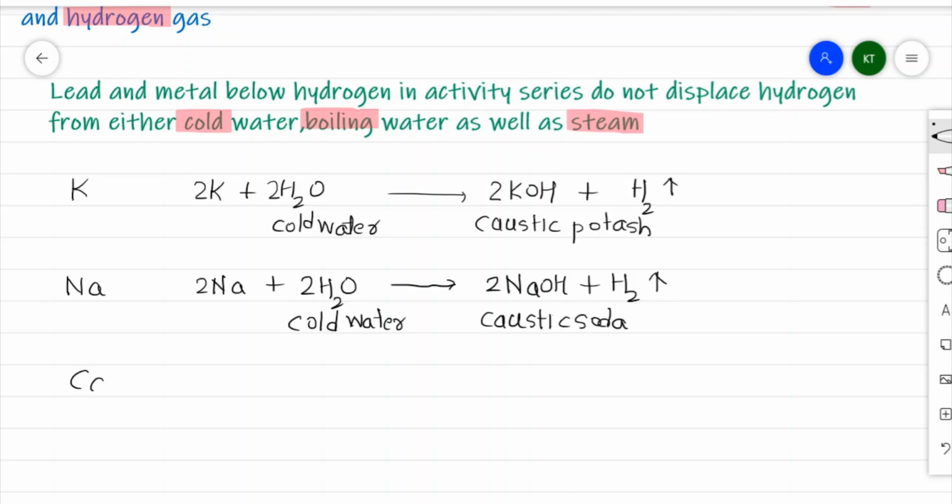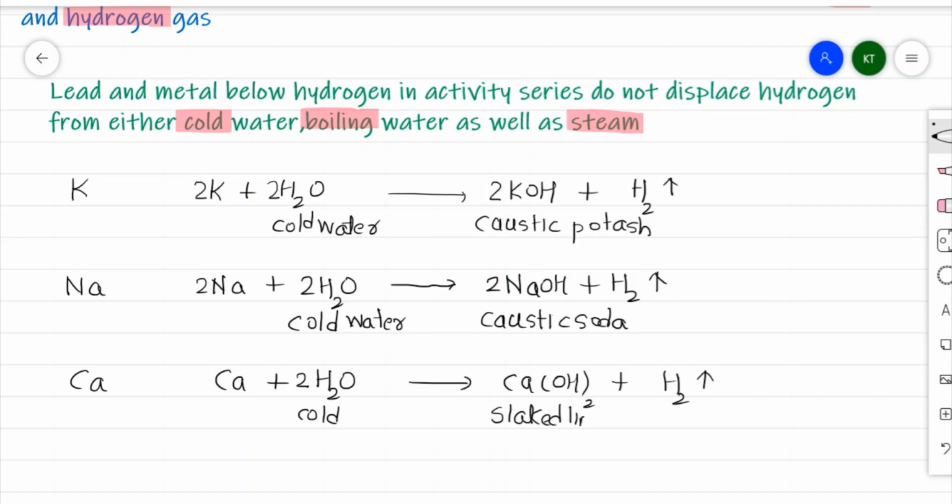The third metal in the activity series is calcium. Calcium reacts with cold water to form the corresponding calcium hydroxide and evolve hydrogen gas. To balance this, I'll take 2 here. Now calcium hydroxide is commonly known as slaked lime.